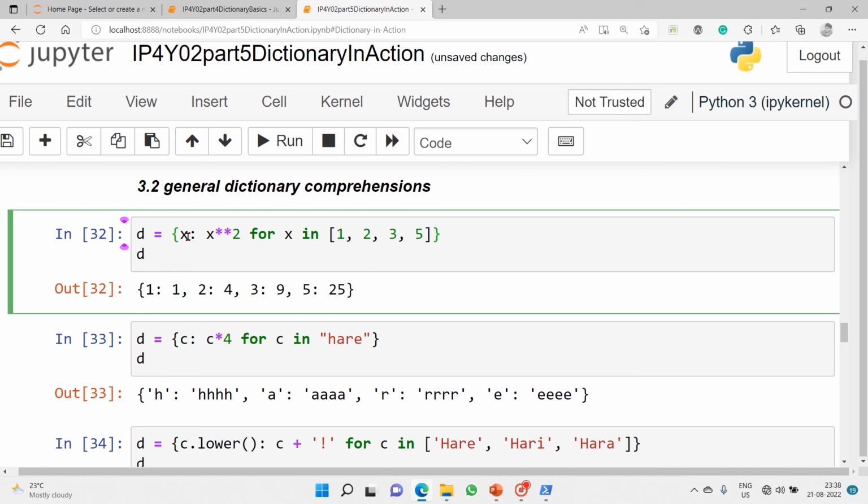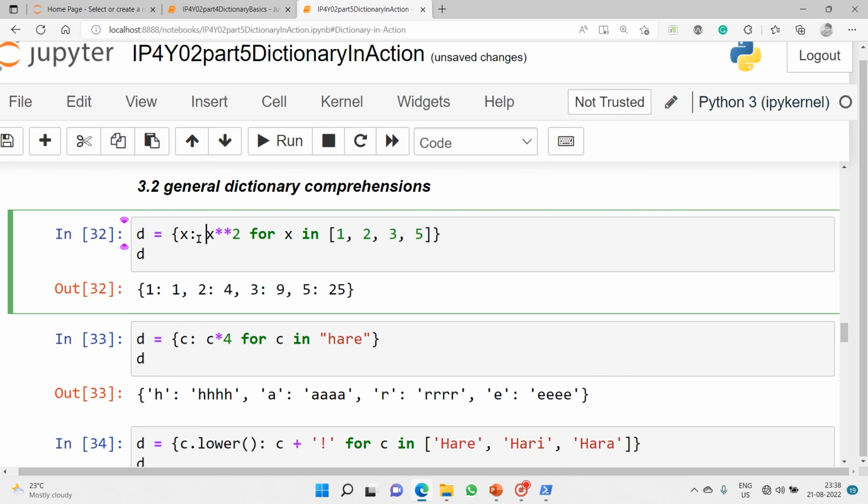The only difference is that there we use a target variable and then a loop variable. The loop variable is an iterative variable, but here, instead of a single target variable, we have to use a key and then a value. So that's how I did it.